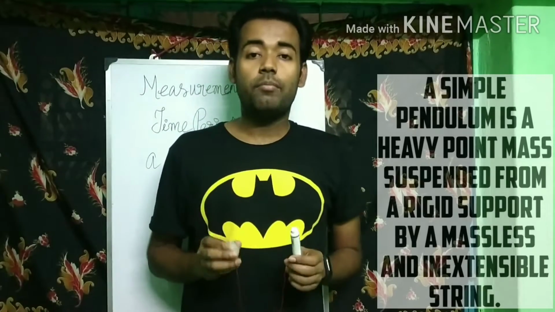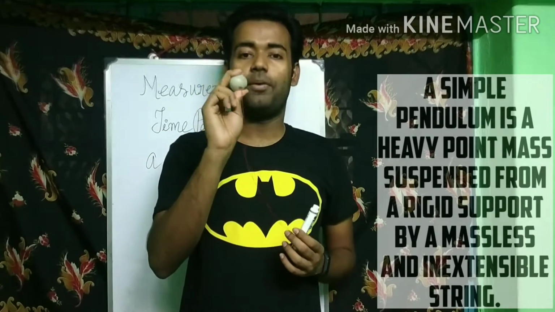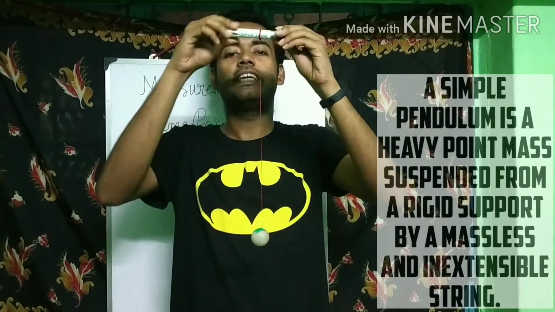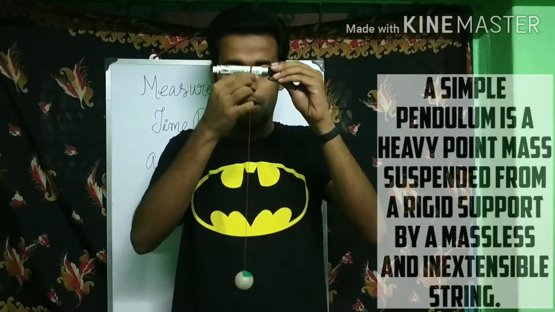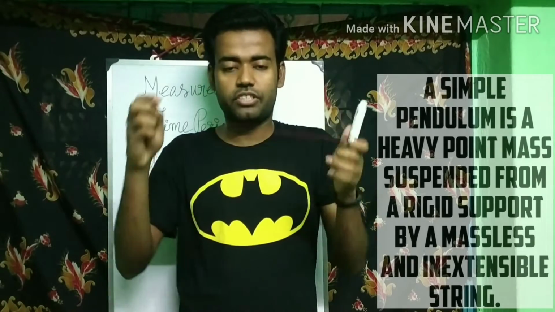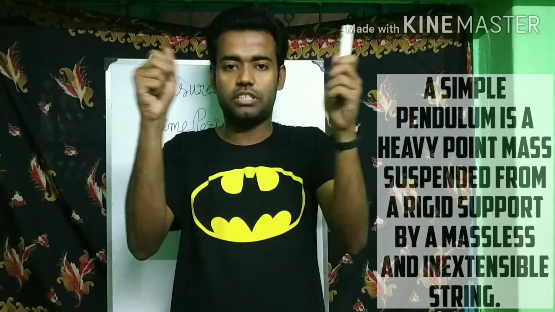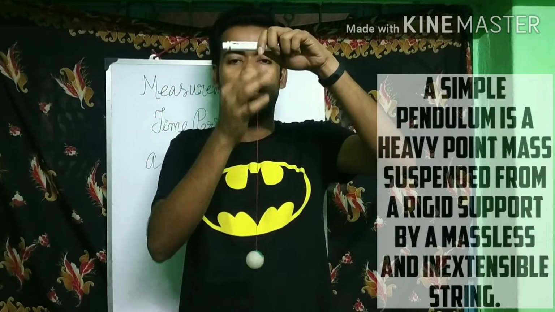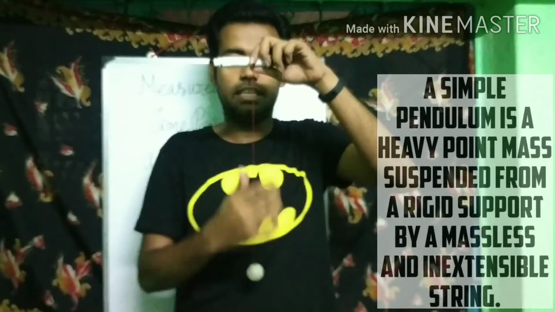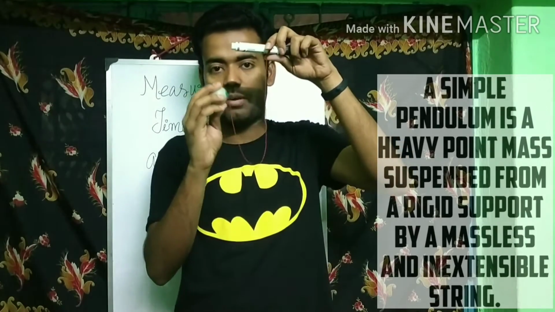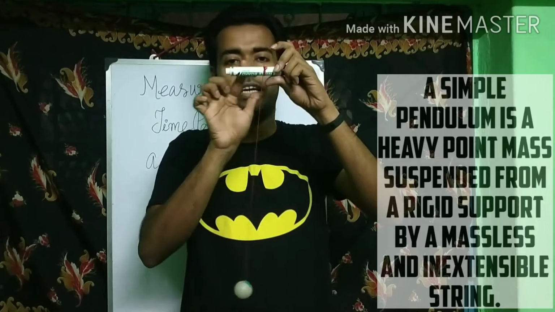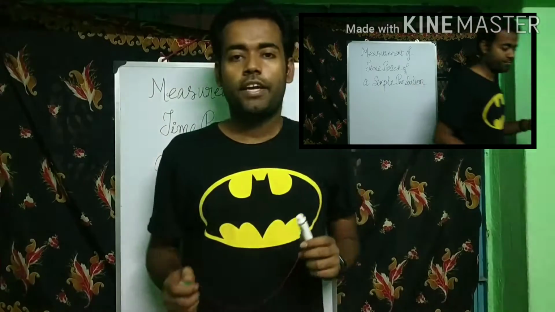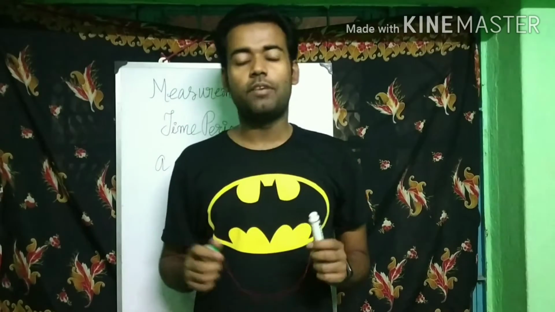A simple pendulum is a heavy point mass. This is our heavy point mass, called the bob, which is supported or suspended from a rigid support. This is our rigid support, by a massless and inextensible string. See, is this string expanding? No. And at the same time, the string is very light, that's why we are calling it massless. So a simple pendulum is a heavy point mass called bob, suspended from a rigid support by a massless inextensible string.